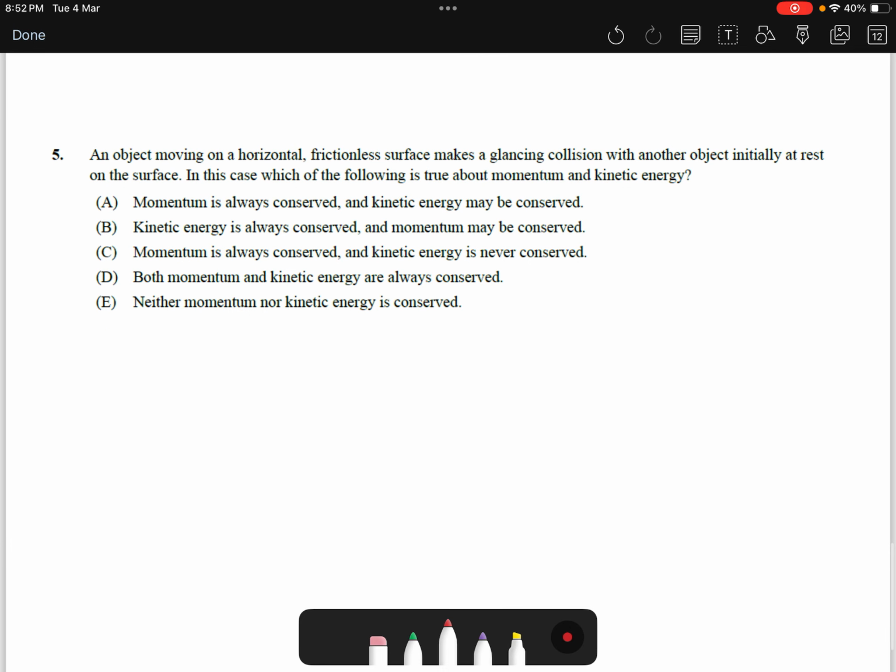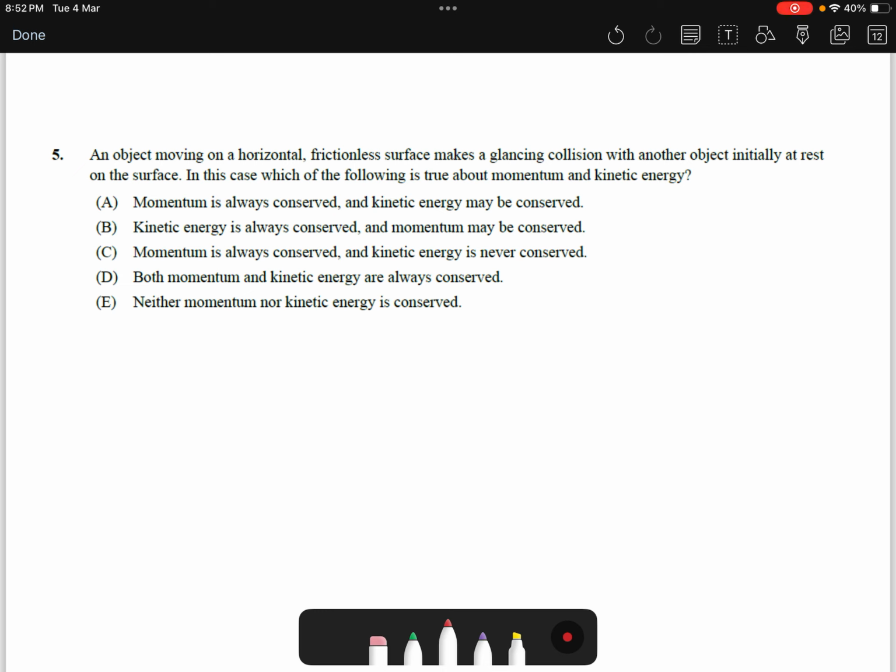Okay. Question number 5 in that topic. Please read it. An object moving on a horizontal frictionless surface makes a glancing collision with another object initially at rest on the surface. In this case, which of the following is true about the momentum and the kinetic energy?